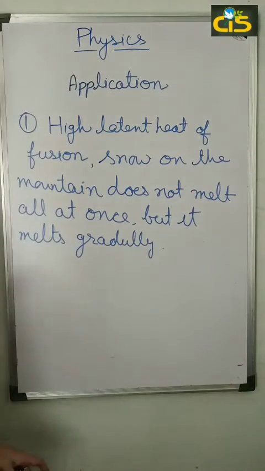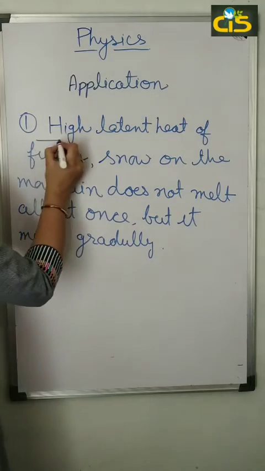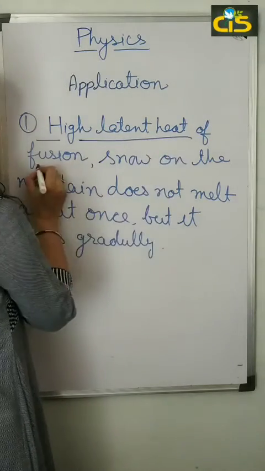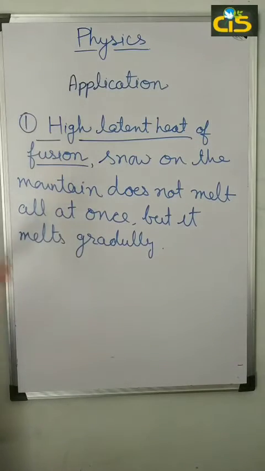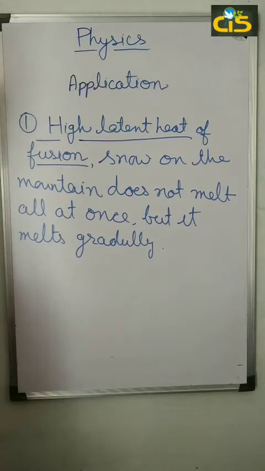So it melts gradually because of the high latent heat of fusion. Snow does not melt all at once, and it melts gradually and gives us water continuously.